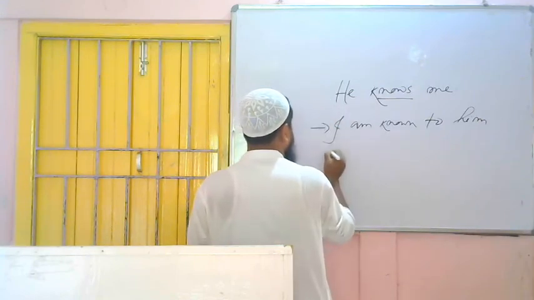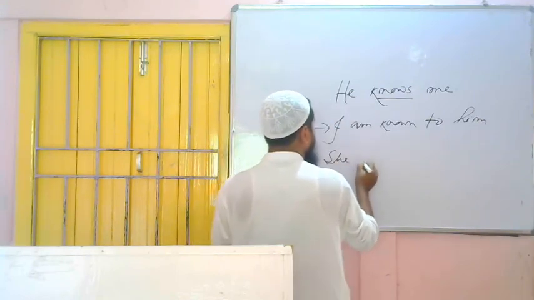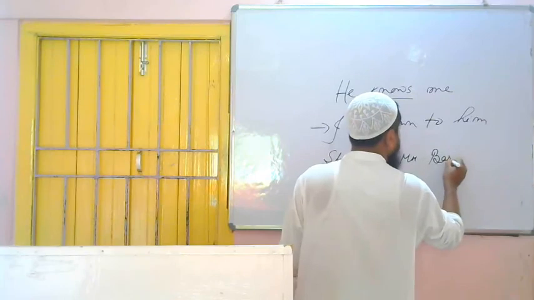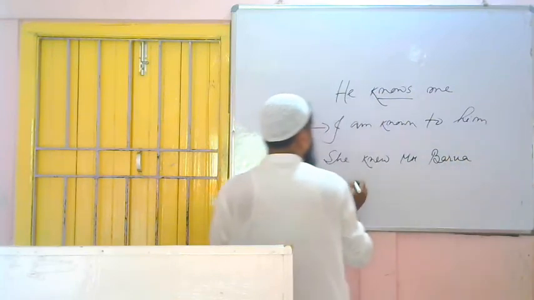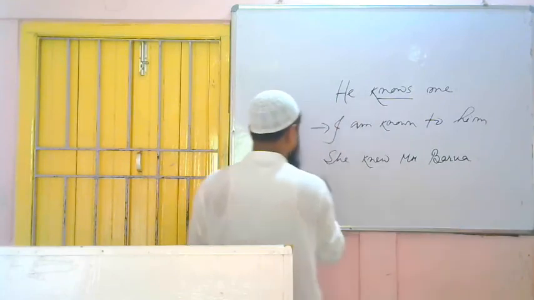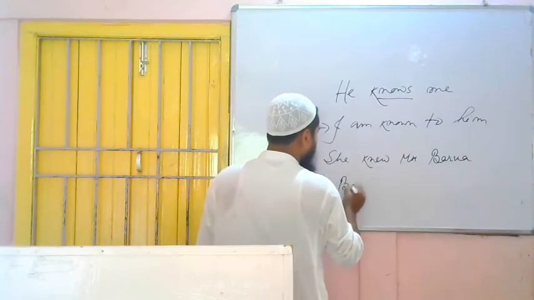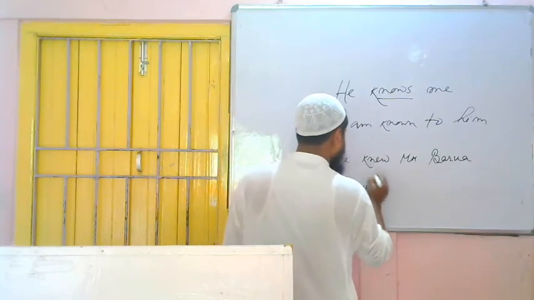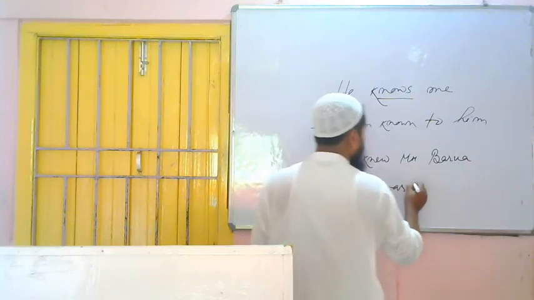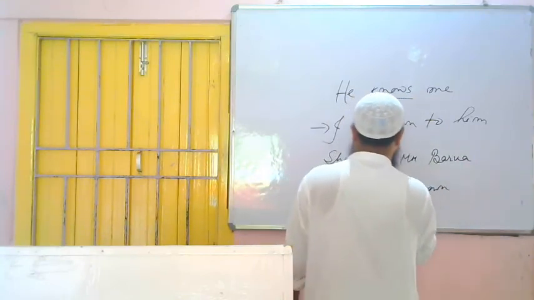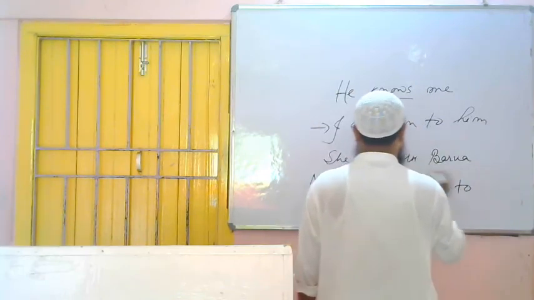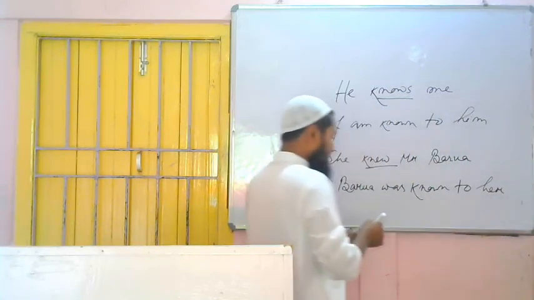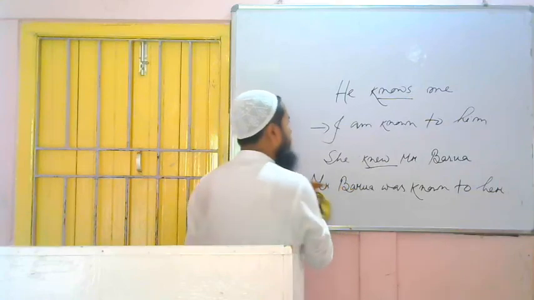Another question. She knew Mr. Barua. So this is past indefinite tense. Mr. Barua. Past tense, that's why was. Third form of the verb known. And in place of preposition by, it will be what? To, because verb is know. Mr. Barua was known to her. Okay, I hope you have understood the use of to.